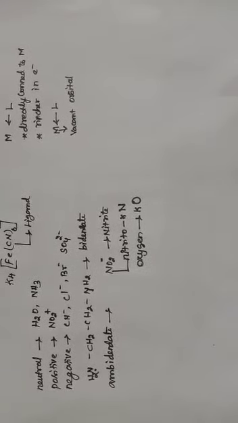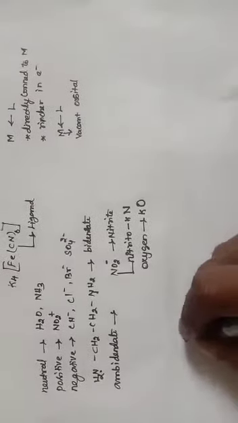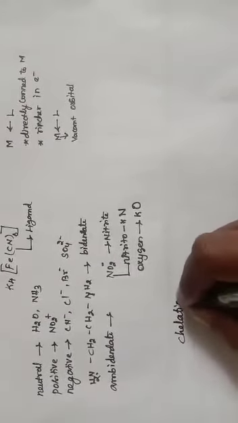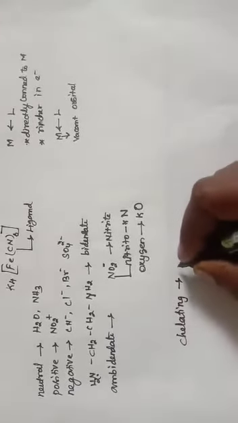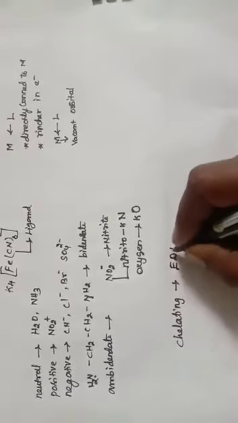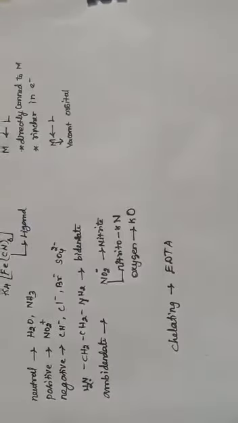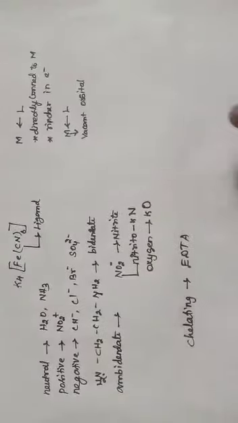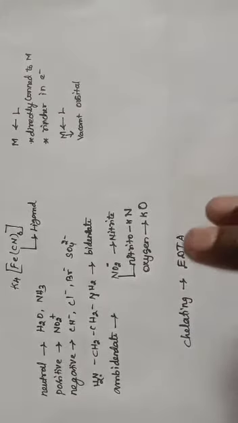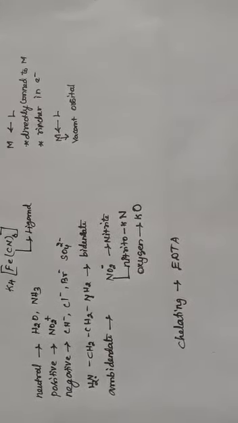Some ligands are considered chelating ligands. An example of a chelating ligand is EDTA, that means ethylenediaminetetraacetic acid. So these are all the important points about the ligands. Now we can see the rules one by one.